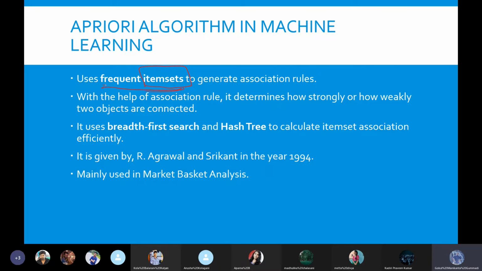We will try to identify the frequency of it and how many times it is repeated, and we identify the highest frequent set, and then go backwards from it to identify the number of combinations for achieving that target. Then we try to find the association rules between those data items or sets of data items, and then we can easily identify how these data items go together and how the relationships work.